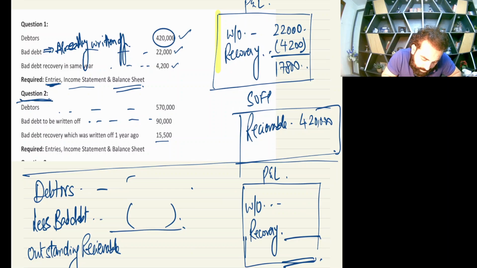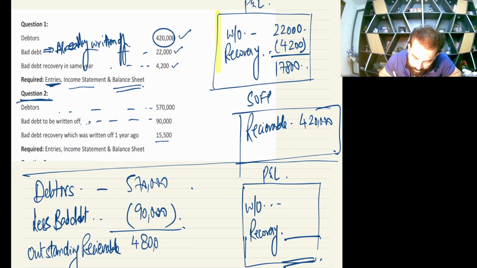Now question number two. Debtors are 570. Now they are saying to be written off. Bad debts to be written off. So first I'll write 570, and then first I'll subtract the bad debts from this debtor. So your outstanding receivable will be 480,000. Okay. Now they are saying recovery is 15,500.